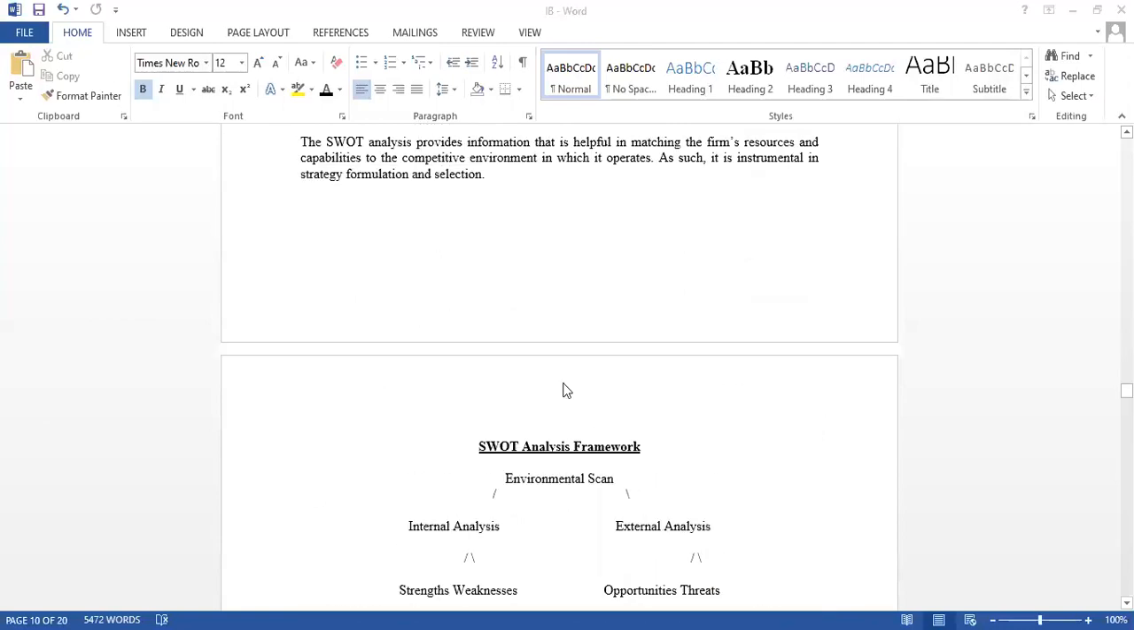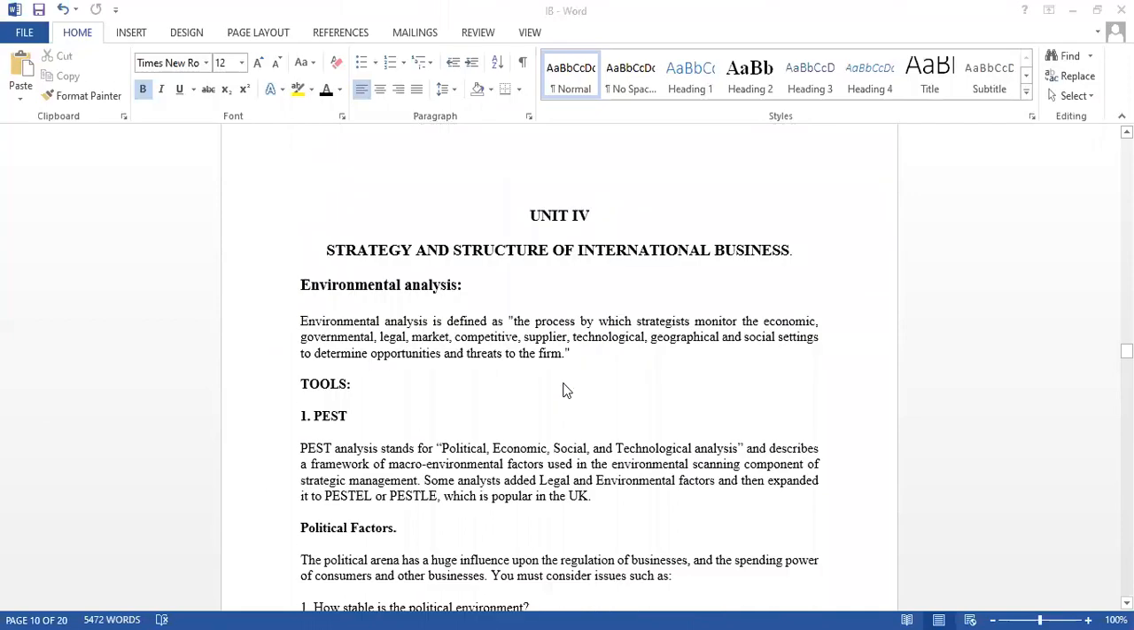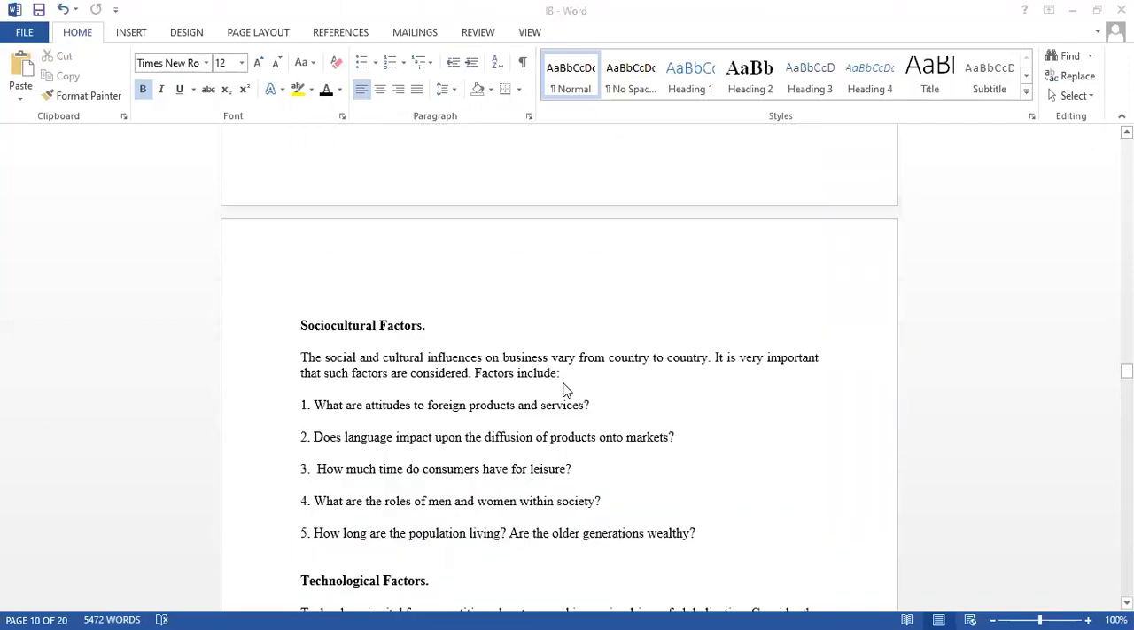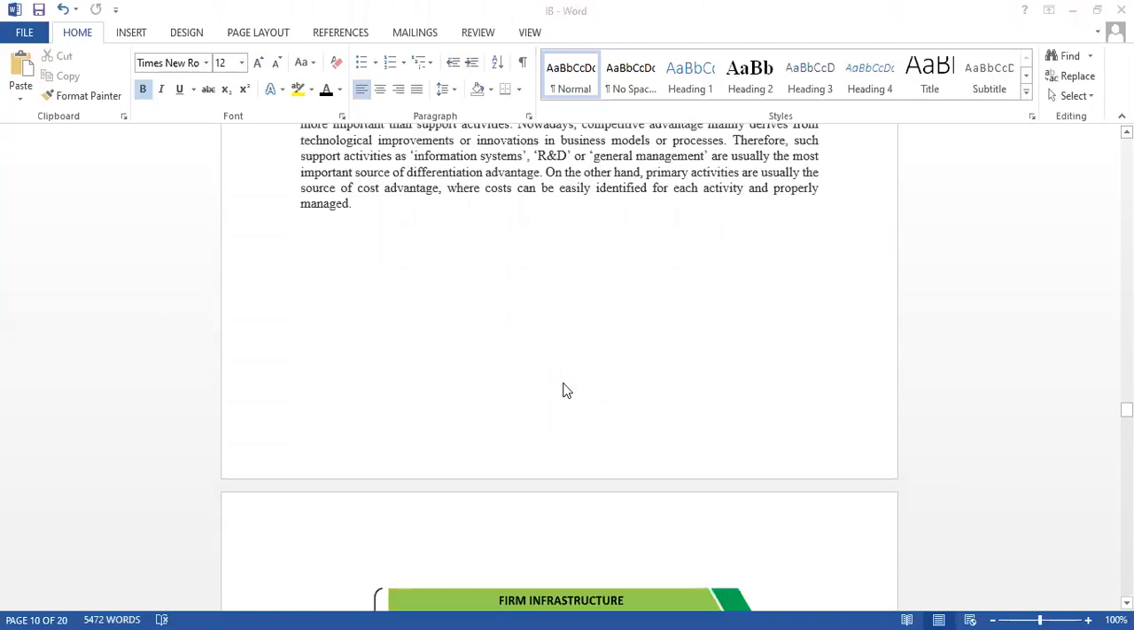Okay, so I think these are all the concepts that we covered today: environmental analysis with PESTEL and SWOT analysis, and value chain analysis. In the next session we will discuss some other new things.